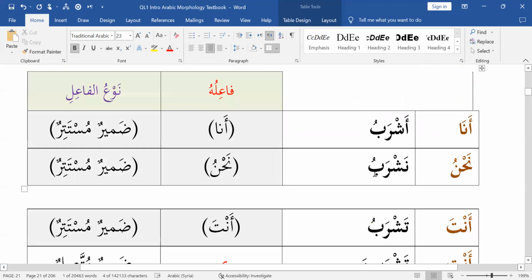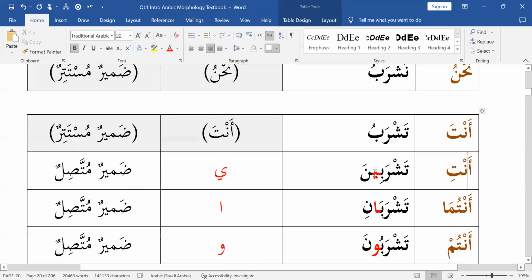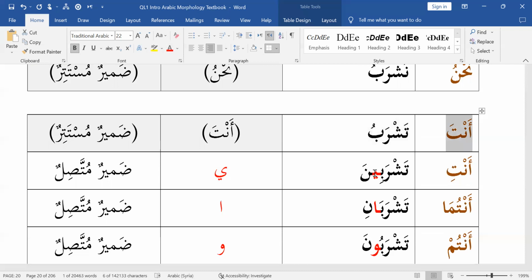Another thing you may have noticed is the word tashrabu is repeated. Tashrabu is for hiya, and tashrabu we also see for anta. So you may be wondering, wait a minute, how come tashrabu is for anta and tashrabu is also for hiya? Well, looks like the Arabs ran out of the variations, so they decided to share it. So the question is, okay, then how can I tell the difference? Well, the context.